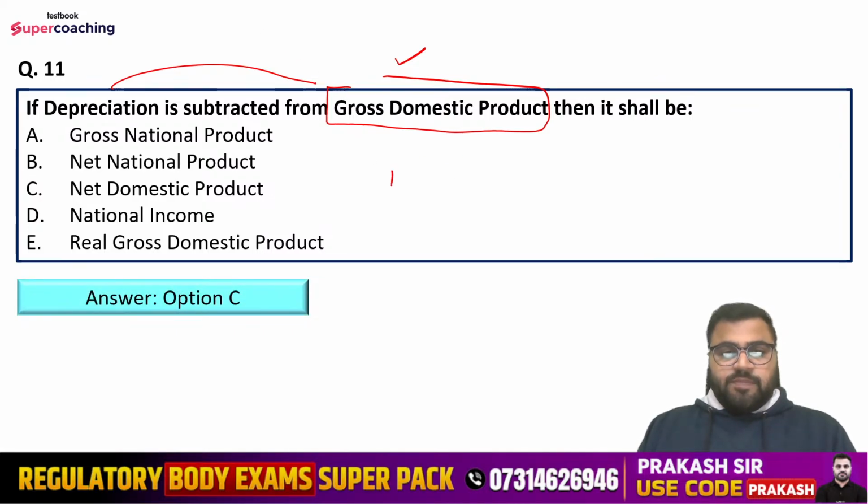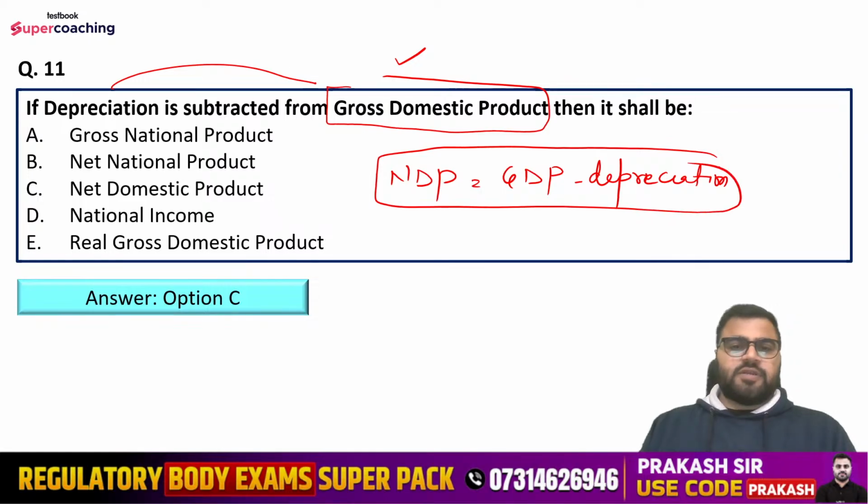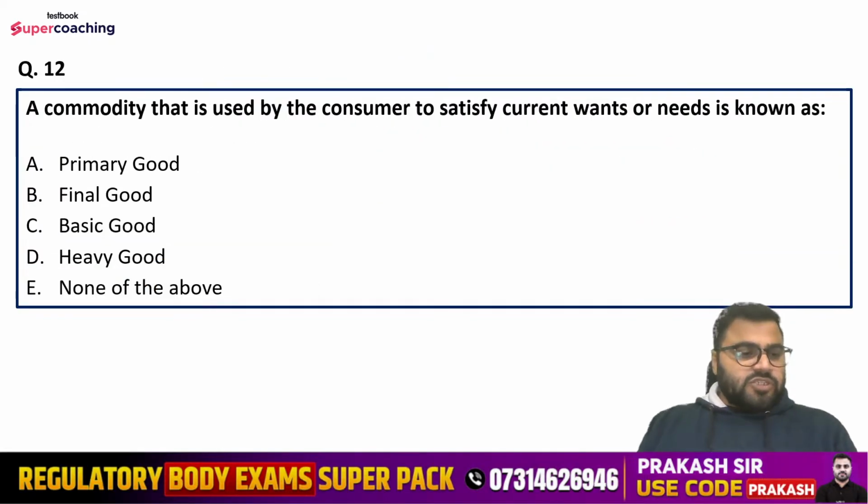So in order to compute the net domestic product, what we have to do? We have to subtract the depreciation from the GDP, right? So once we subtract the depreciation from the GDP, then in that case what happens? We get the figure of net domestic product. So this is the equation here. Got it?